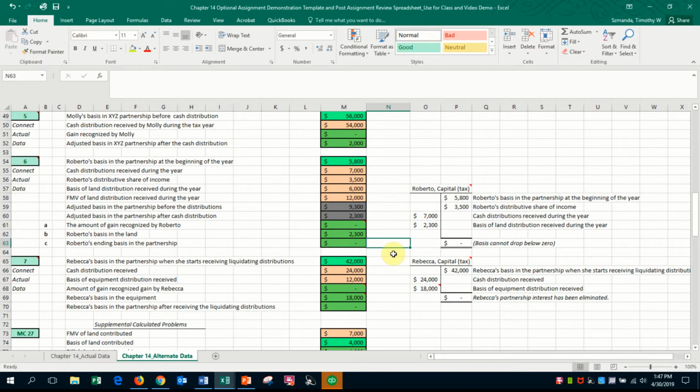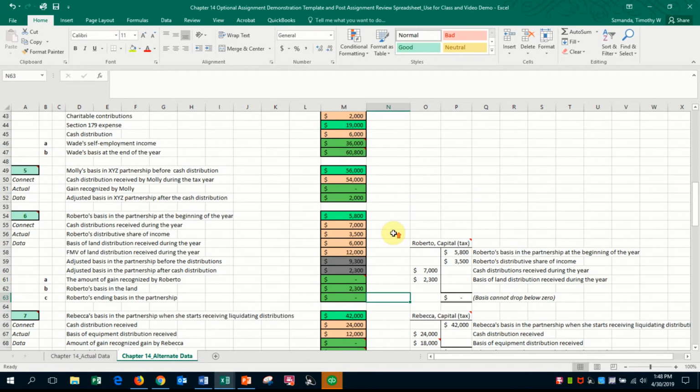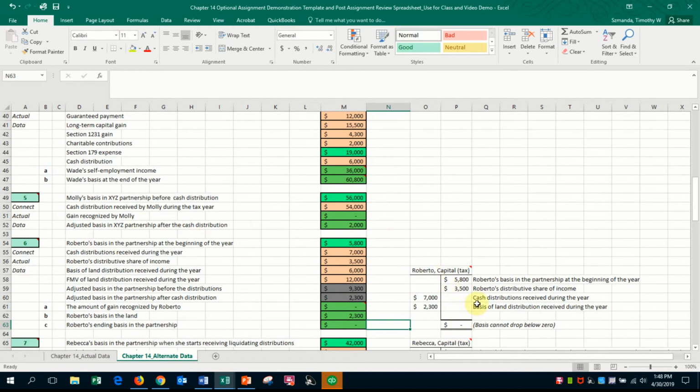So the last problem we'll look at is number 6, which ties to number 58 on the bottom of page 1441. As we're going along for Roberto, I did keep a T account to track the balance in his basis, because I know that the basis cannot drop below 0. Okay, I just gave the information that was given to us in the problem, except I altered one value. And I listed them in the preliminary cells.